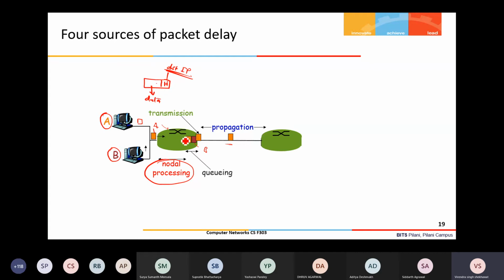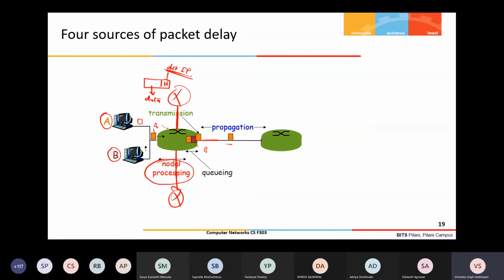So this header needs to be read. It will read the destination IP address, so it needs to extract the bits which represent the destination IP address, and then look up its forwarding table: this is the destination, so where should I forward? On this link, or this link, or this link? Let us say this router is connected to other routers also.